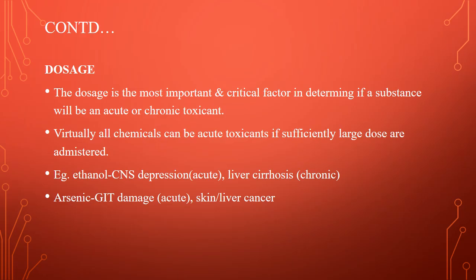And then the next important factor is dosage. The dosage is the most important and critical factor in determining if the substance will be an acute or chronic toxicant. If the dosage is very high, it will cause side effects like organ damage. Virtually all chemicals can be acute toxicants if sufficiently large doses are administered.